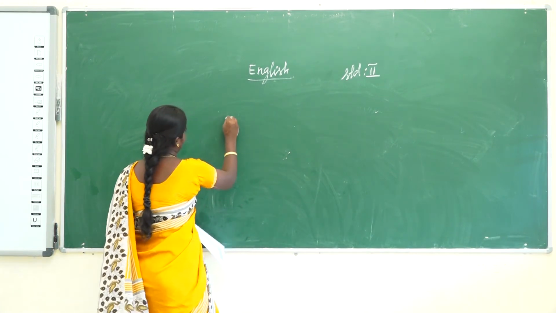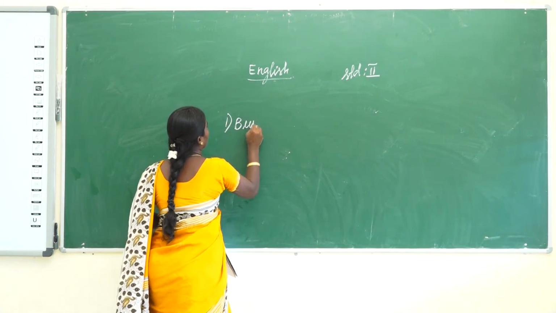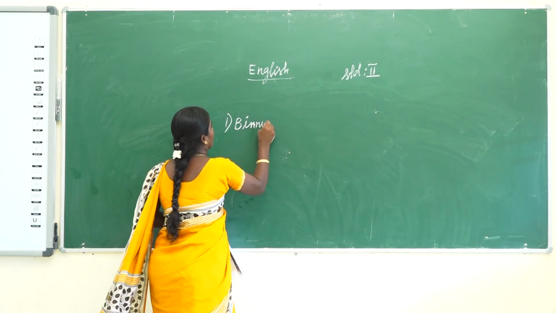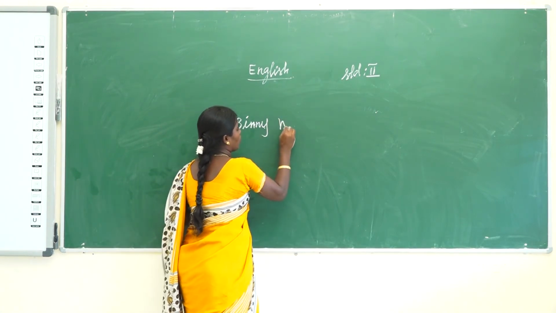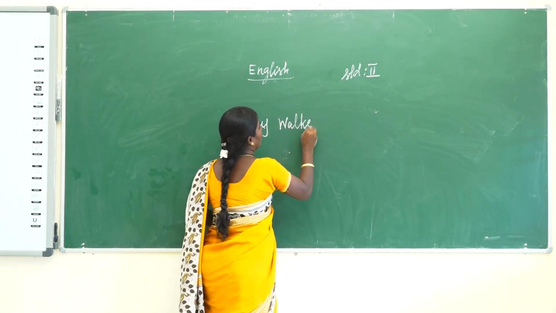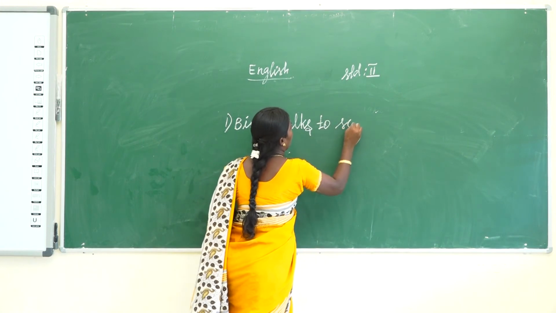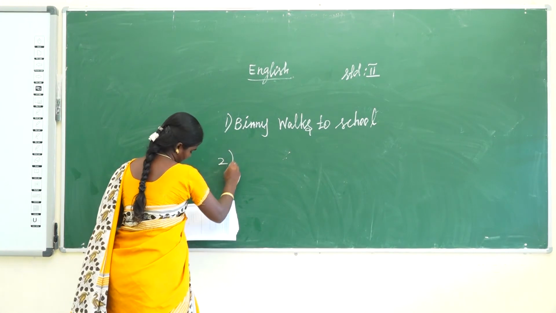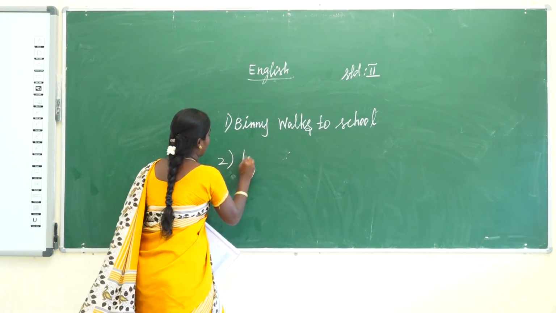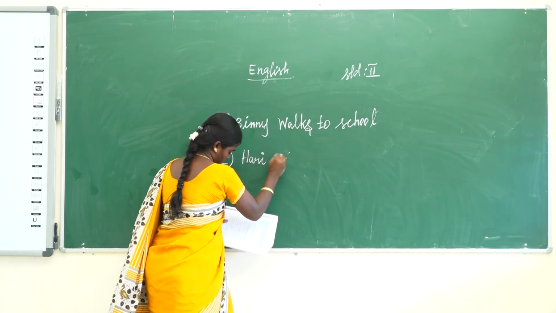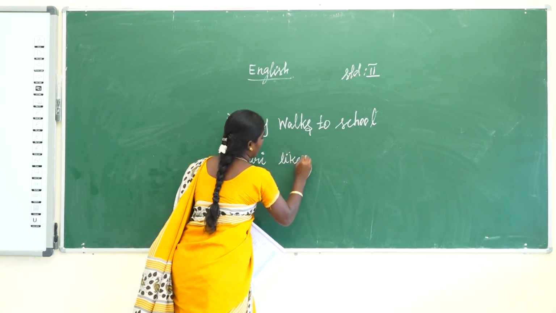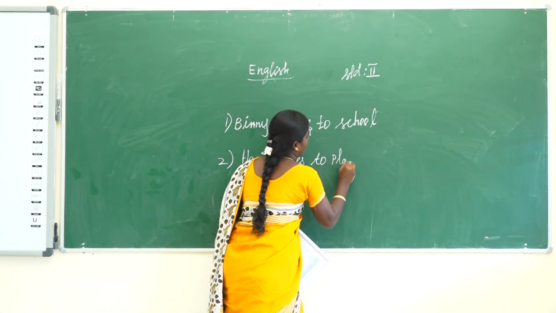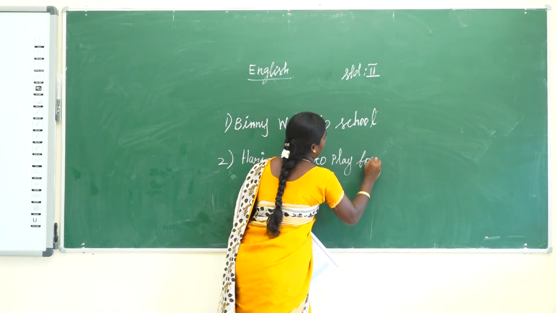The first sentence is Binny walks to school. The next sentence is Harry likes to play football.